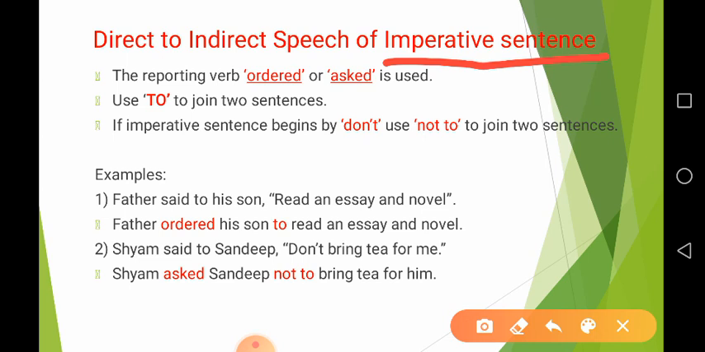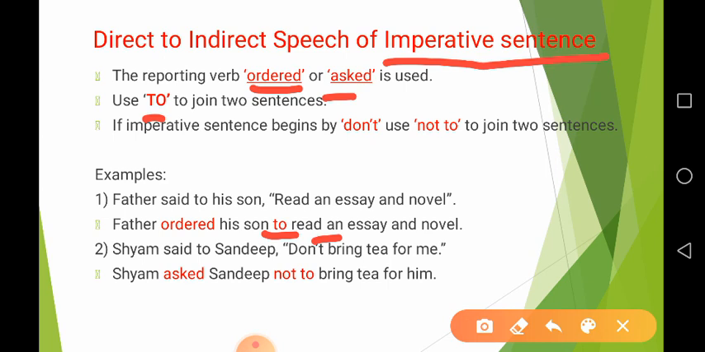And if a sentence is imperative, we have to make certain changes. The first is the reporting verb ordered or asked is used. You can use ordered or asked. You can even use commanded also. Next, to is used to join two sentences. We use the word to and then the verb, to plus verb, the infinitive form of the verb. Because an imperative sentence starts with a verb first, we use the word to connect two sentences.